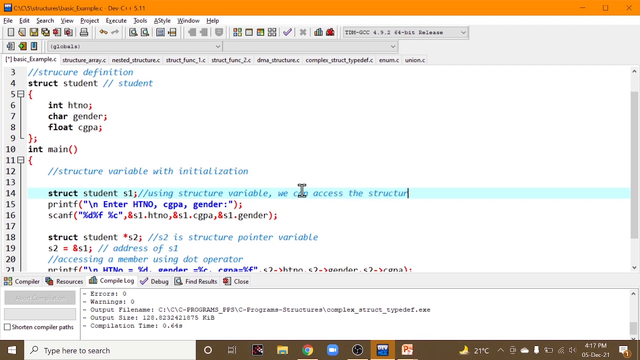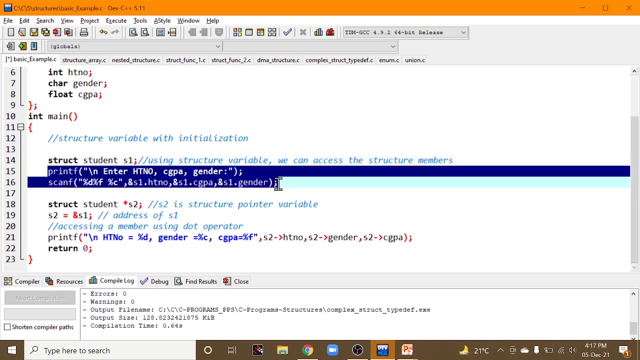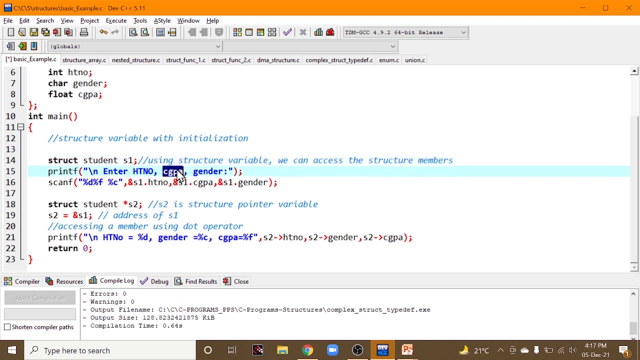Using the structure variable, we can access the structure members, or structure data type members. Now I'm taking the input: enter hall ticket number, gender, and CGPA. Scanning them into hall ticket number, CGPA, and gender.